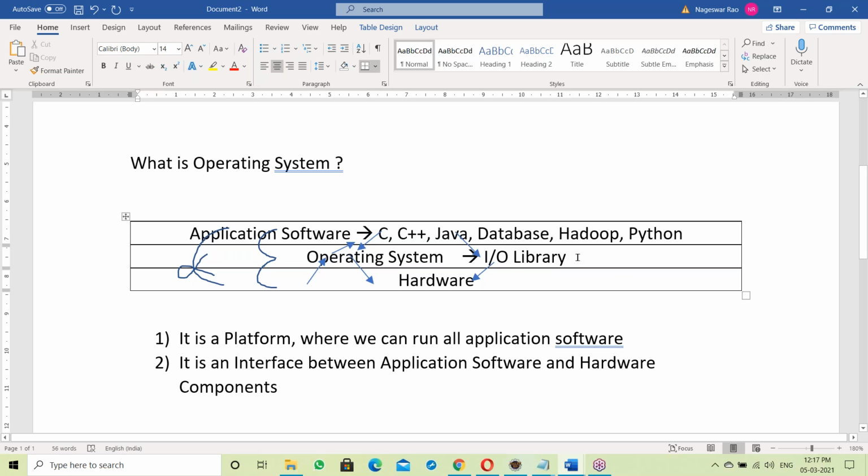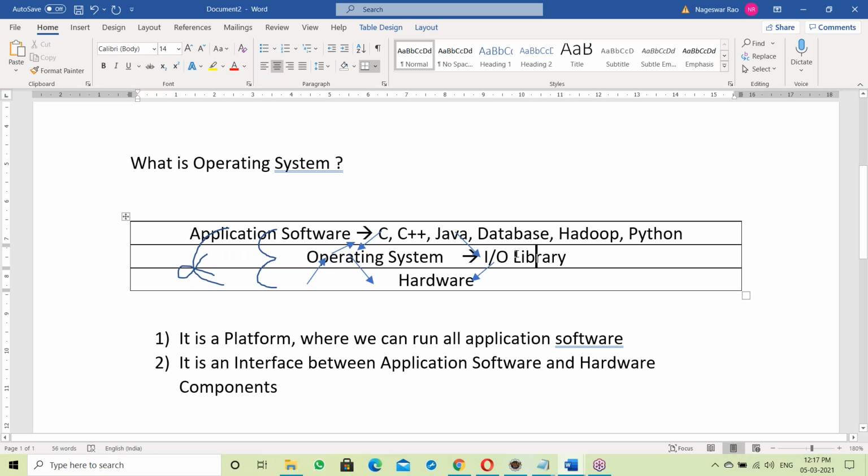Every OS has its own library to communicate between application software and hardware. For our discussion, this library topic is very useful. Java is a platform independent language. To understand this, you must have this OS library knowledge.